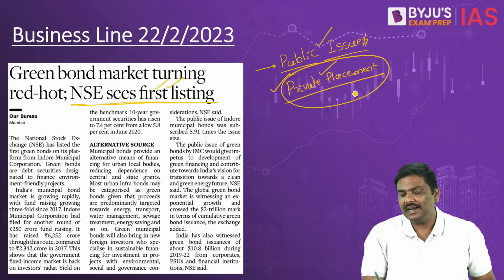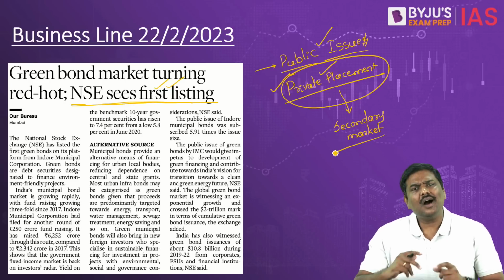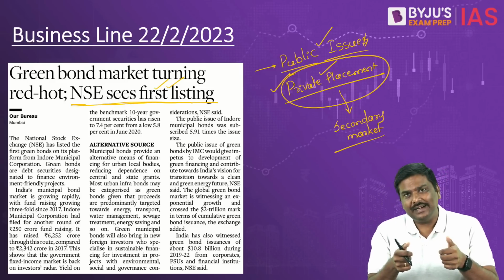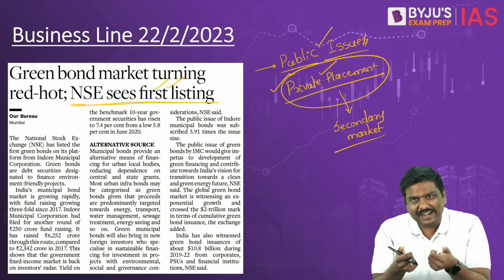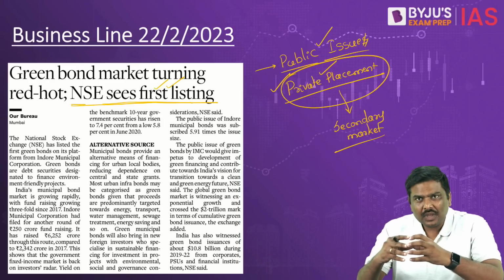municipal bonds has been that there is no very well developed secondary market for it. What do you mean by secondary market? Where instruments which are already issued are traded in the market. So there was no very well developed secondary market, and if there is no well developed secondary market, obviously the demand for such instruments will be limited. That's point one.